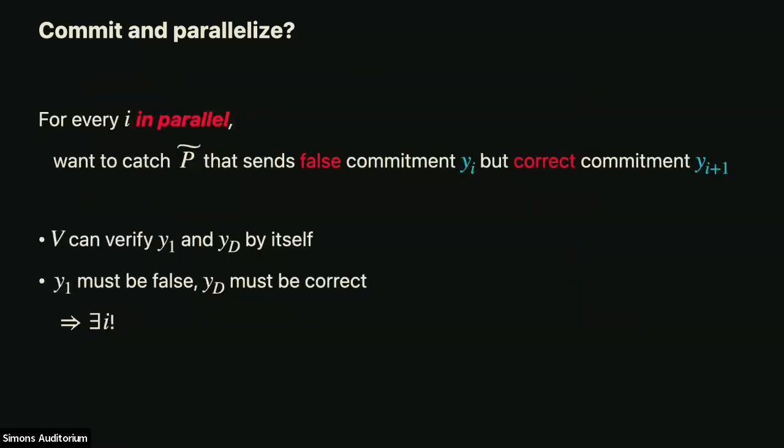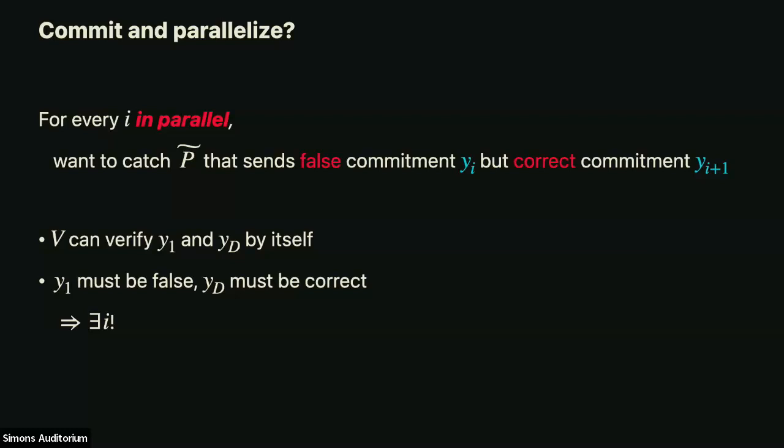And what we want to do, and I'll tell you in a minute how we do it, is in parallel to check all of these commitments. And we want to catch the prover if there's some layer i where it sent a false commitment to the ith layer, but a correct commitment to the layer below it, layer i plus 1. And so that's, I want in parallel for every i to check whether this is the case and catch the prover if it is.